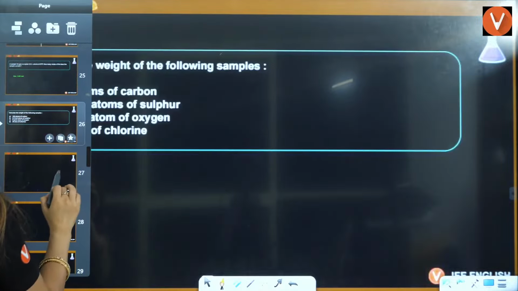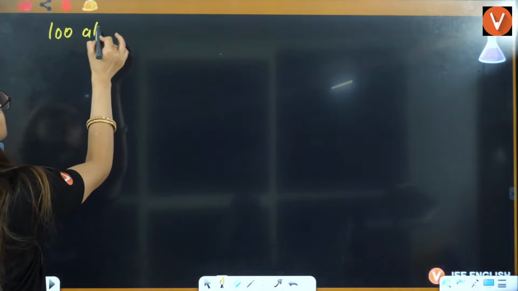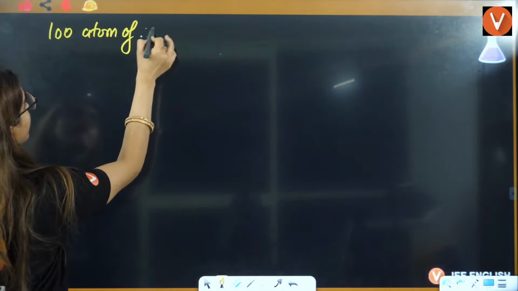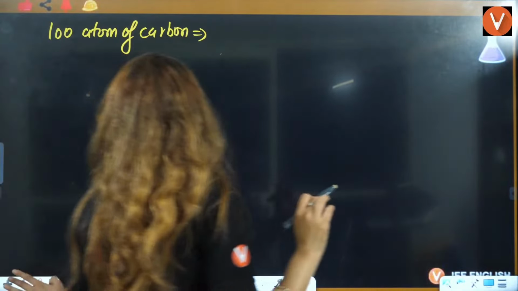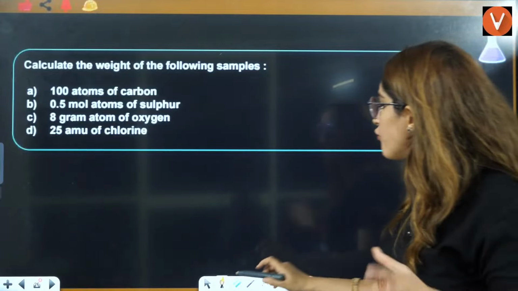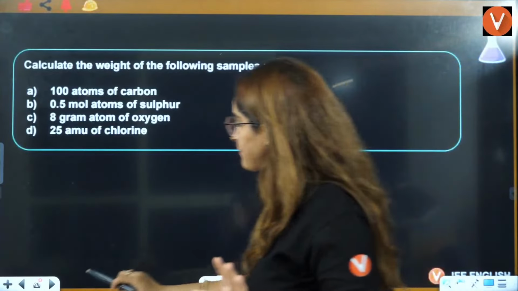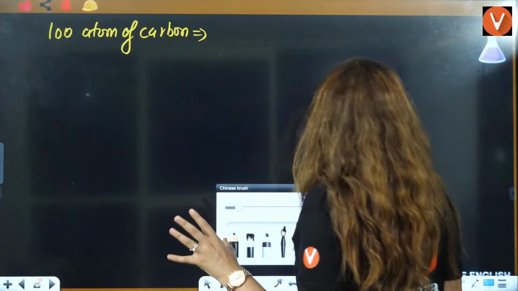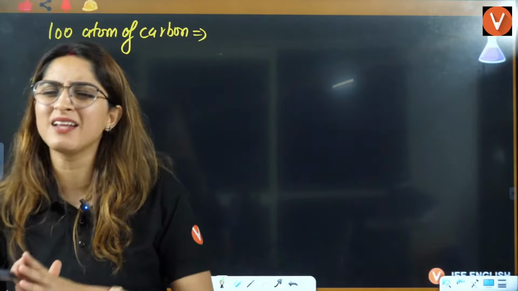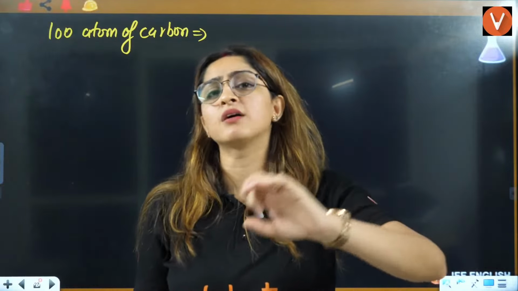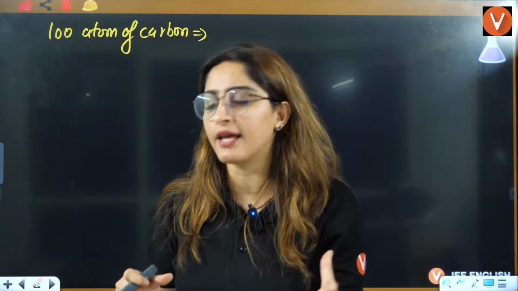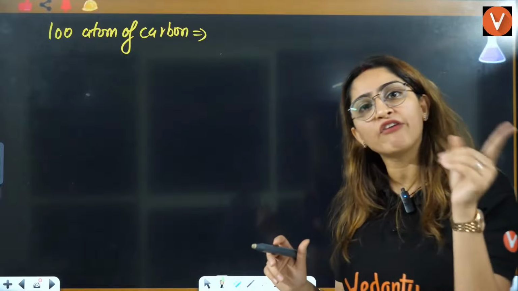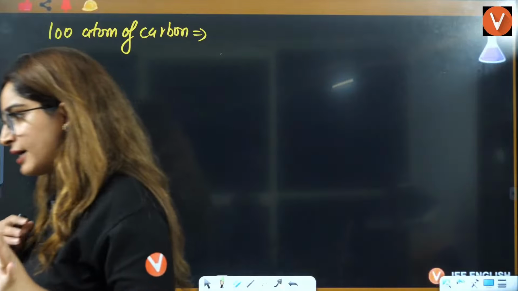First is 100 atoms of carbon. They are asking you the same thing here: calculate the weight of the following sample. Now, if you see 100 atoms of carbon, sometimes we will apply the unitary method, sometimes we will apply the mole concept. You have to just understand things here. That's why the definitions were very important before that.